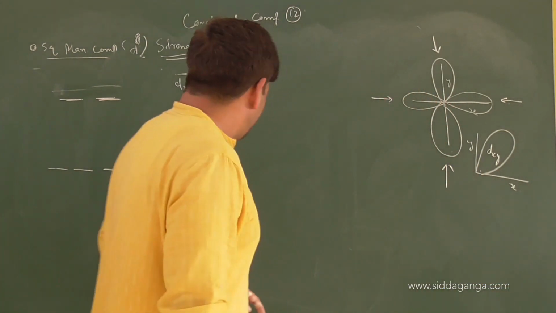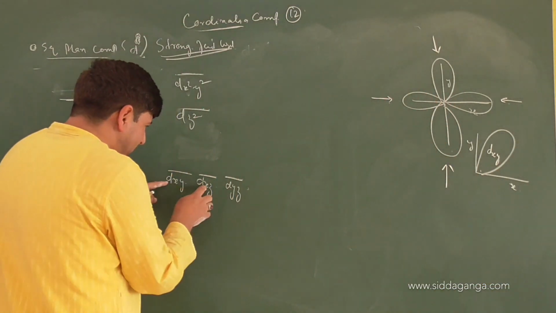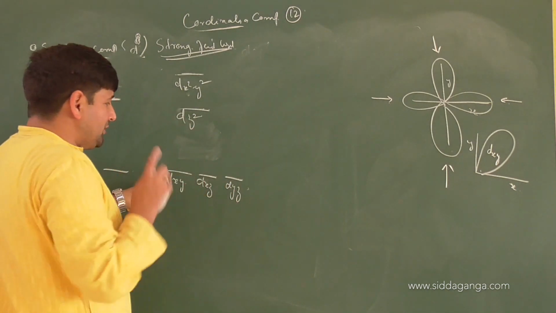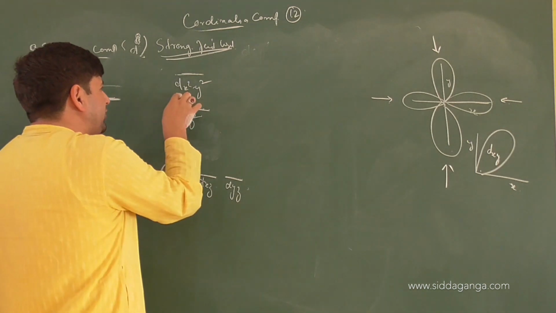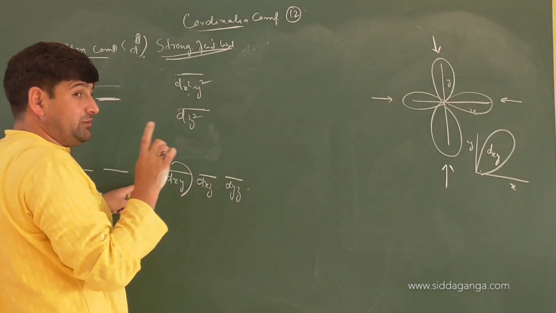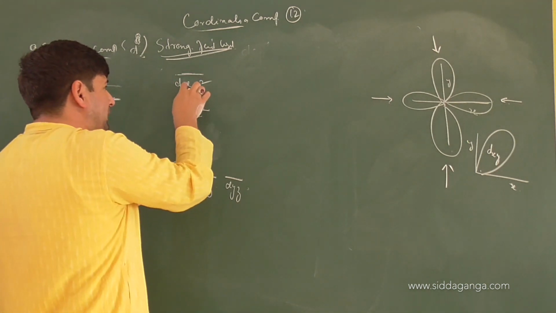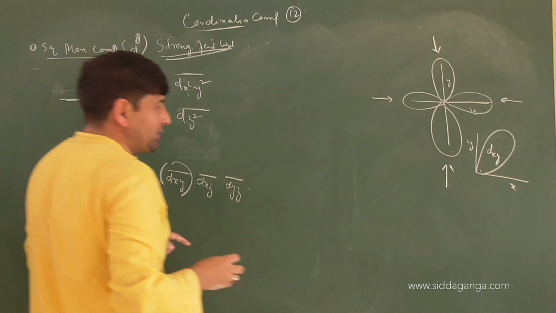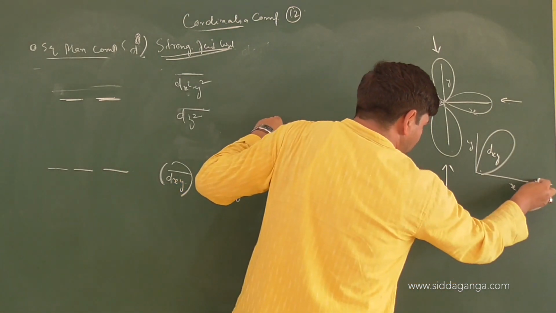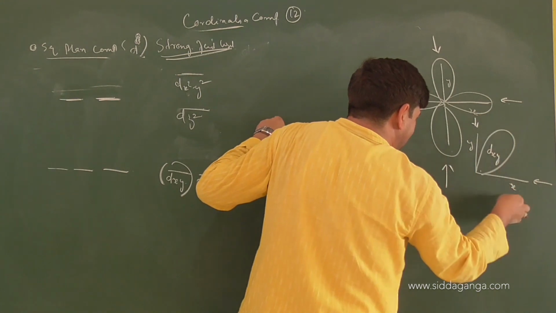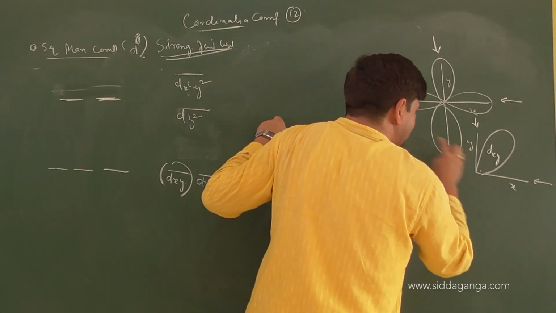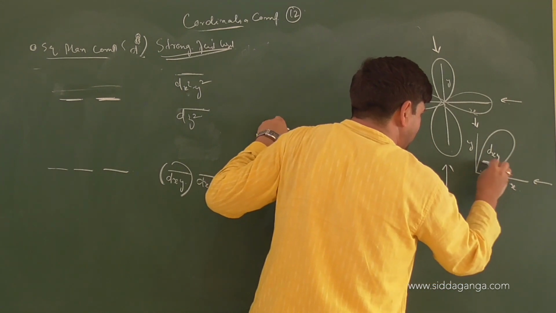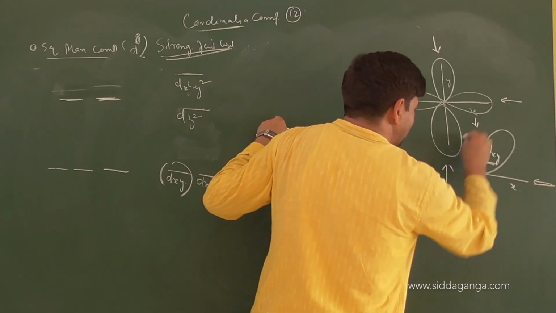So children, in this DXY, DXZ and DYZ, because DXY is coplanar to that of dx square y square, keep it in mind. Because it is coplanar to dx square y square, although there will be more impact on the orbitals along x, y and z axis, the orbitals in a square planar system can further be influenced more because ligands are coming more along what?